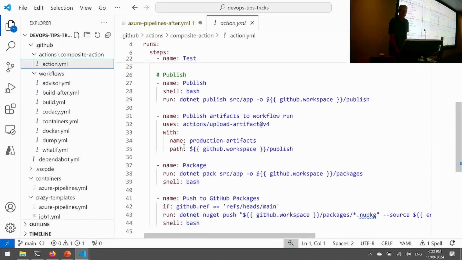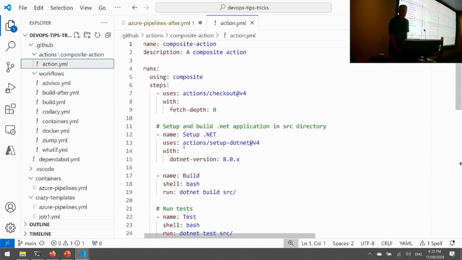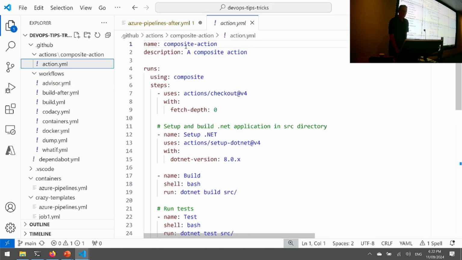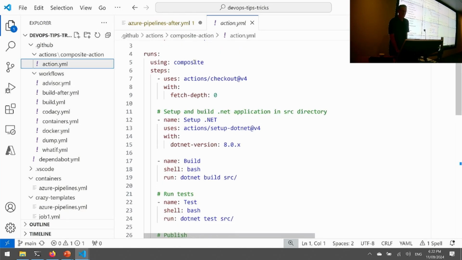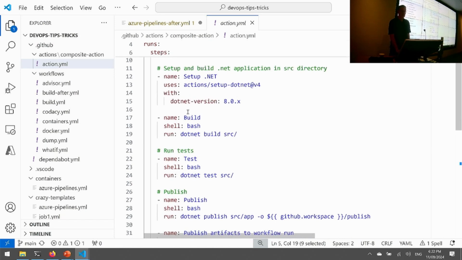and you'll see it looks pretty similar to what we were looking at before. The only difference is we've got a name and a description here of the action. We've just said that it is a composite action because we can create other kinds of actions in GitHub Actions. We can create a Docker action or a Node JS one, or even a PowerShell one for that matter. But in this case, we're just calling out to other existing actions. So we've just got our same kind of steps.